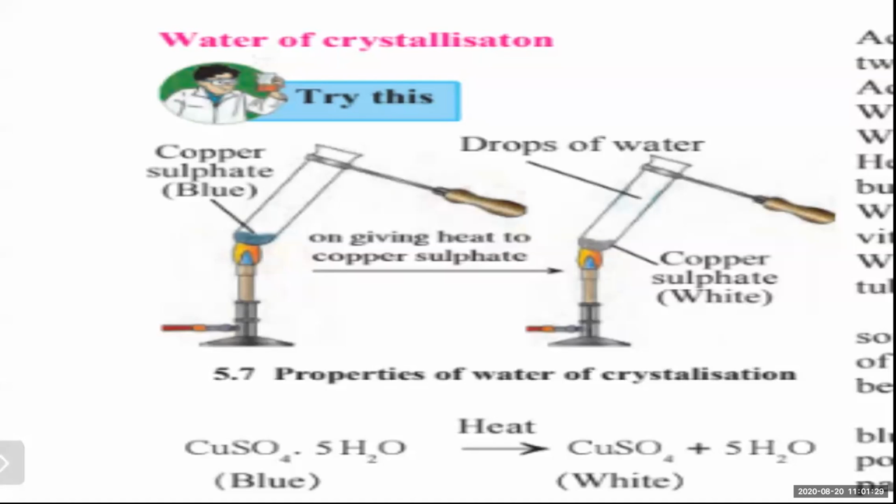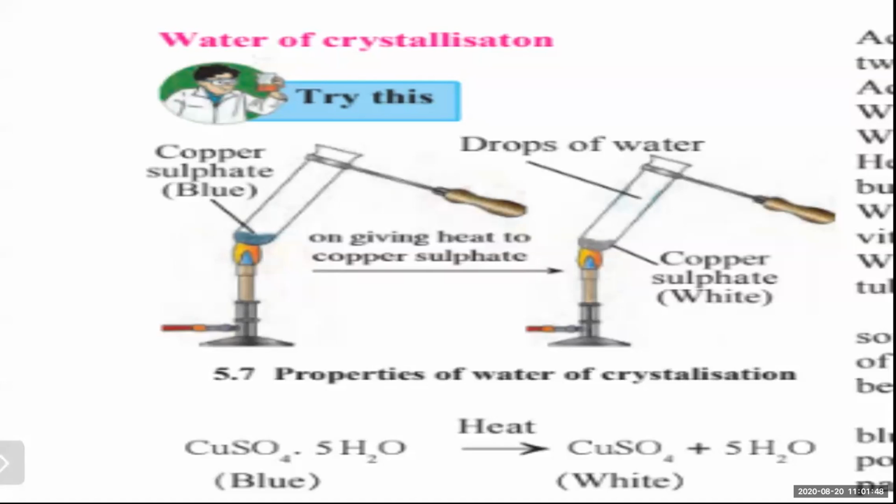This water is part of the crystal of blue vitriol, and it is called the water of crystallization. From where has it come? It has come from the crystals of copper sulfate, and therefore it is called water of crystallization.